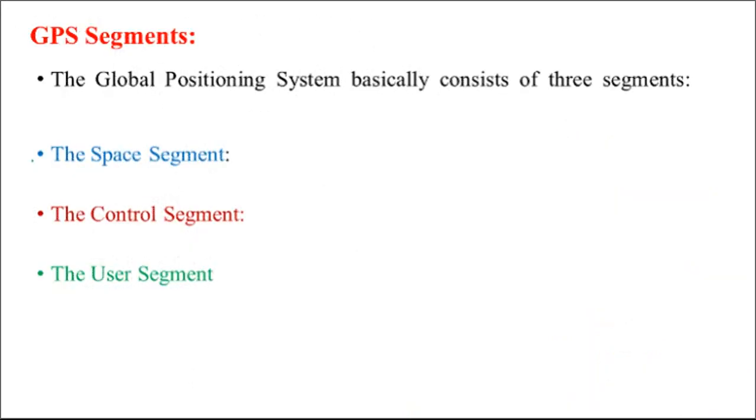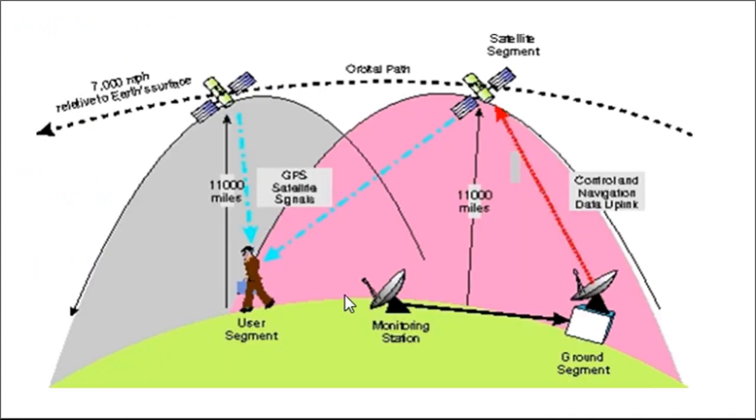Next one, the components of GPS. These three components play a very important role as far as the working of GPS is concerned. This is the space segment, this is the control segment, and this is the user segment. We will study these in detail. The first one is the satellite segment.